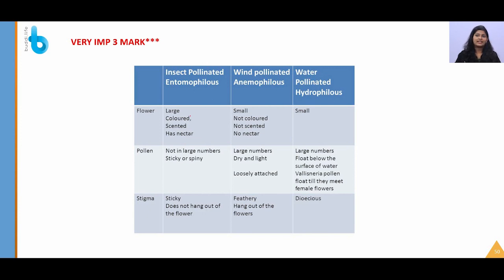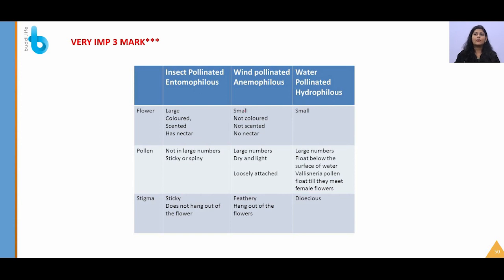What are the different characters? Insect pollinated flowers are very important among them. The flower is large, colorful, scented and has nectar. Why are the flowers large and colorful? To attract all the insects. To give some return gifts to them, these flowers also have nectar.